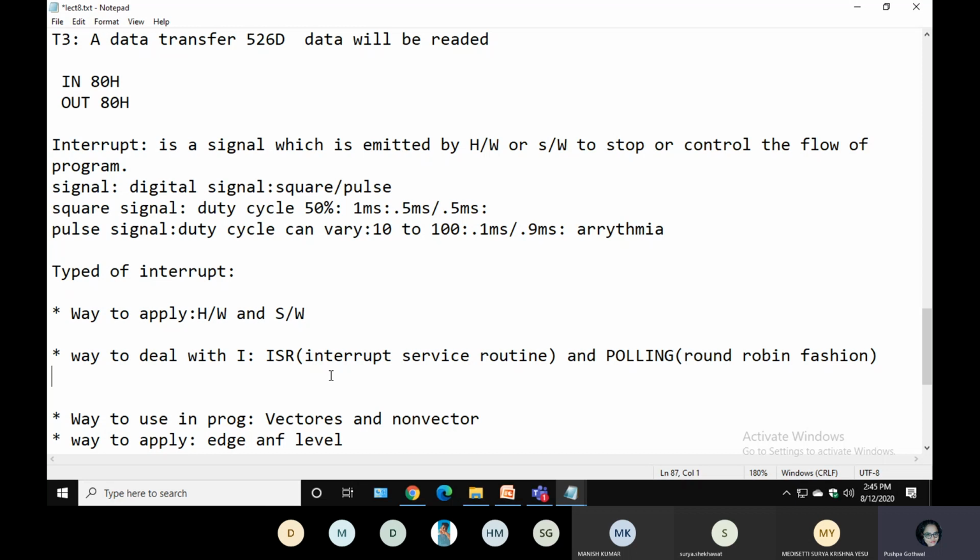If maybe 106 students are there, rather than asking every individual student in a round robin fashion, I am just standing here. If somebody has a doubt, they will ping me. In that way my workload will be reduced and I can effectively perform my task. Is it clear what I am saying? So the ISR way of dealing with the interrupt is a very good method. Here there is no wasting of time. That's why in a microprocessor and controller we deal with interrupts in the ISR way. Is it clear? Yes.